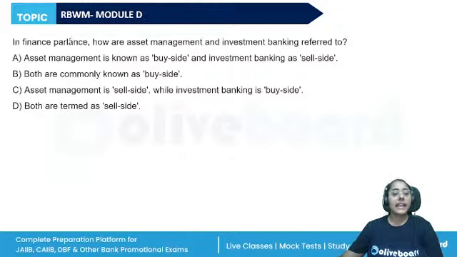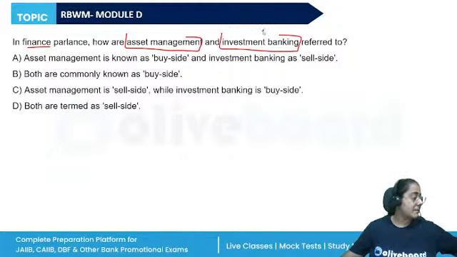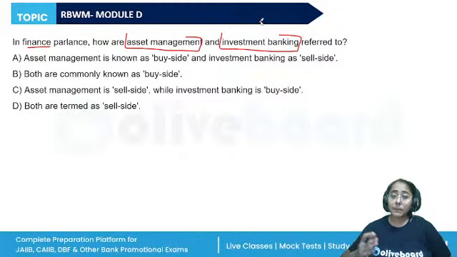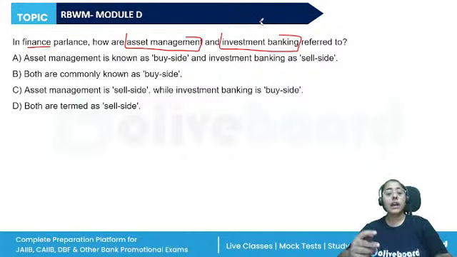Next question. In finance parlance, how are asset management and investment banking referred to? So, investment management, wealth management, asset management, these more or less mean the same thing. And they're completely different from investment banking. So, what is the difference? Asset management is known as buy side, and investment banking is sell side. Both are commonly known as buy side. Asset management is sell side, while investment banking is buy side. Both are termed as sell side. Yes, what will be the correct answer here?